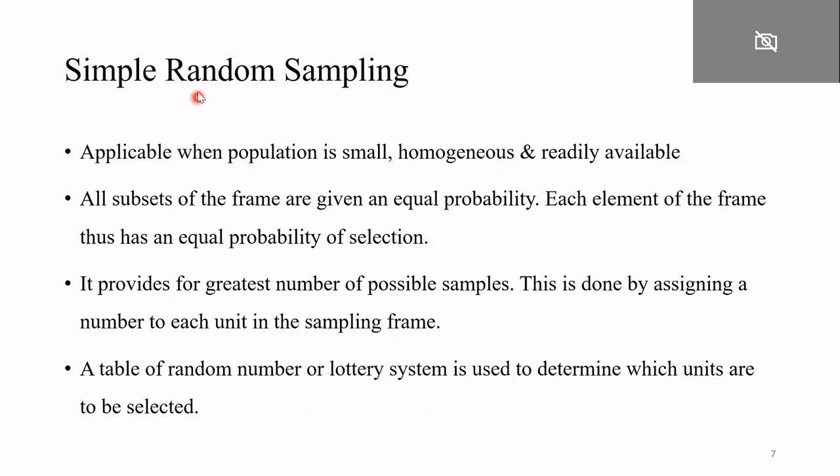In order to perform simple random sampling, there are two processes. First is the lottery system, and the second is the random number table, which is used to determine the units to be selected.